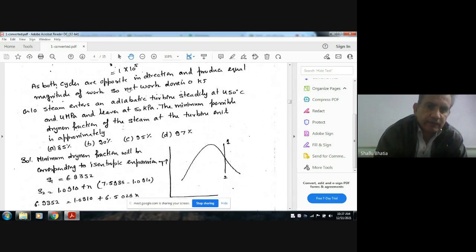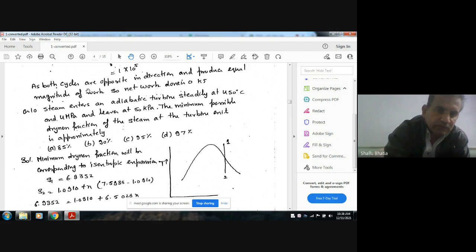Steam enters an adiabatic turbine steadily at 450 degrees Celsius and 4 MPa and leaves at 50 kPa. The minimum possible dryness fraction of the steam at the turbine exit is approximately: A 85%, B 90%, C 95%, D 97%.